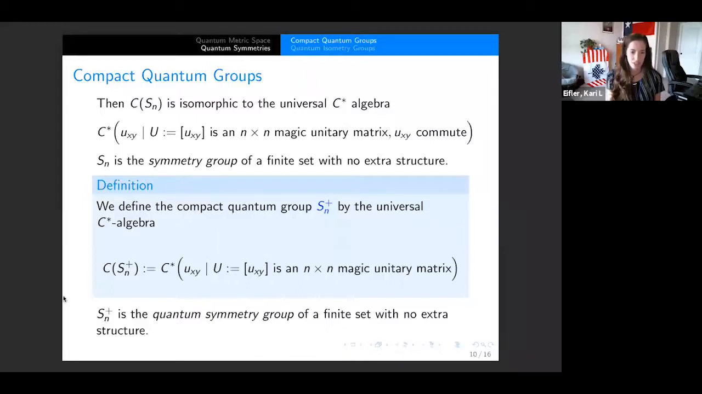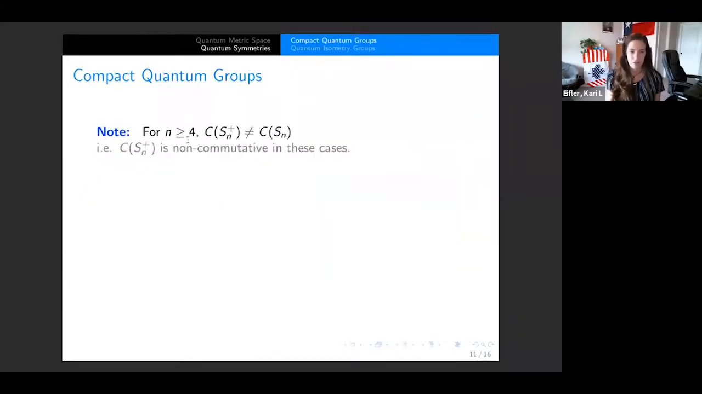Okay, and so these are the symmetry group and now quantum symmetry group for just a finite set with no extra structure. Well, from an operator algebra perspective, finite structures, like say just n points with no extra structure, don't have very interesting symmetries, but they do have really interesting quantum symmetries. And this is true from this theorem by Wang back in 1998. So for n greater than or equal to 4, we have that the function algebra on Sn plus is not equal to the function algebra on Sn. So what this says is that C of Sn plus is non-commutative in this case.